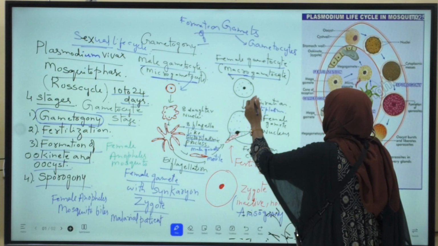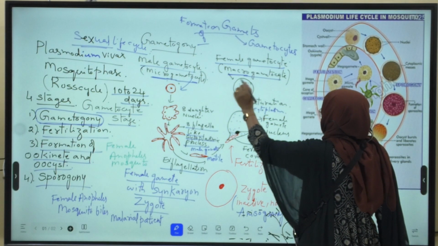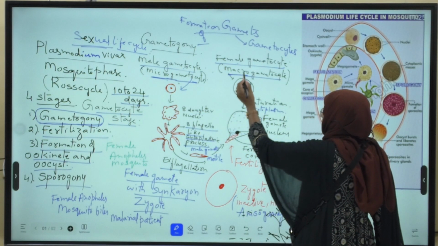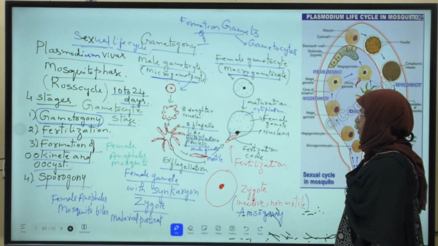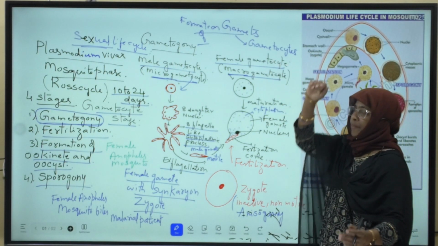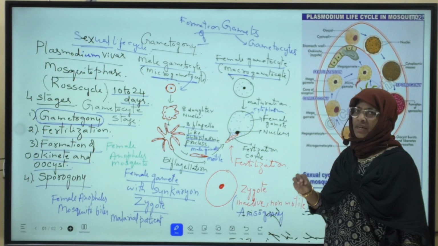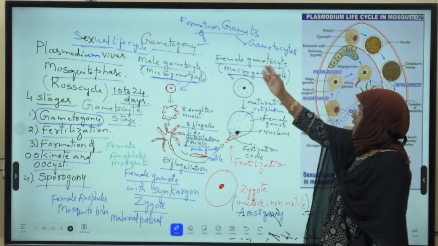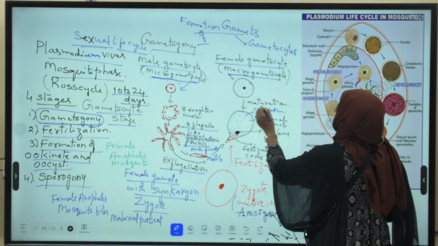The female gametocyte is large when compared with the male gametocyte, and due to its large size it is otherwise called the macrogametocyte. During the formation of the female gamete from the female gametocyte, the nucleus and cytoplasm do not divide. Only certain changes take place, which we call maturation.